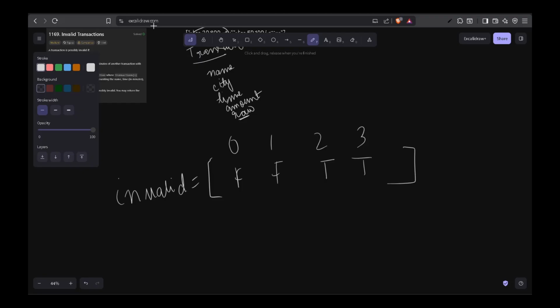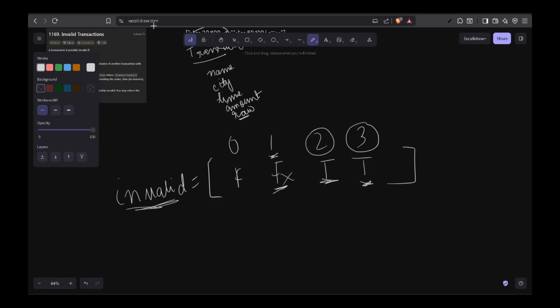So this array tells us that the transaction at the index 2 is invalid. The index 3 of the past array is invalid. The transaction at the index first of the past array is not invalid.